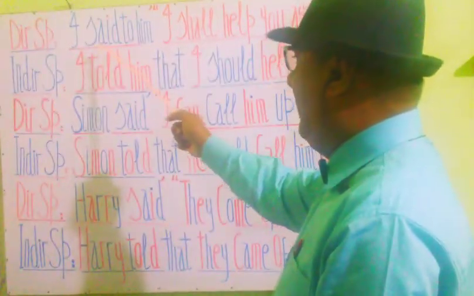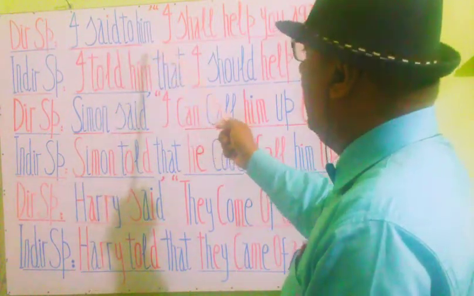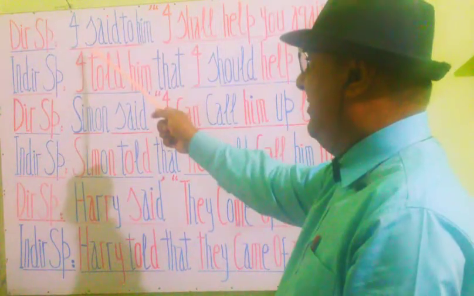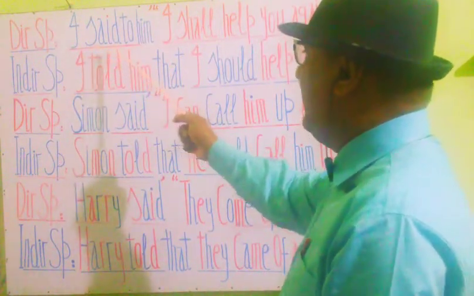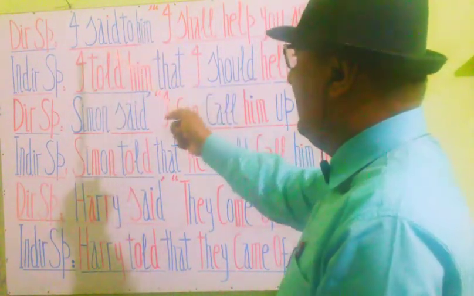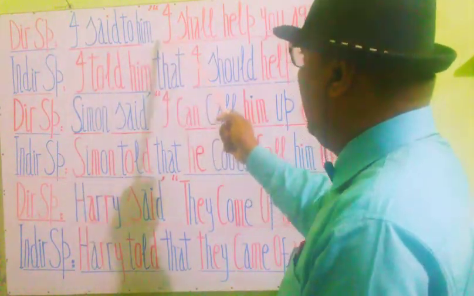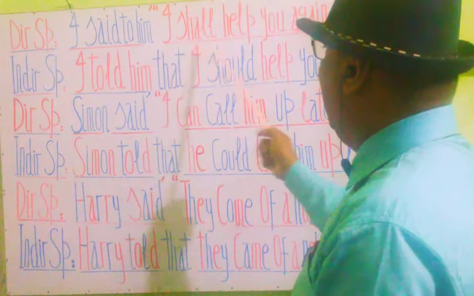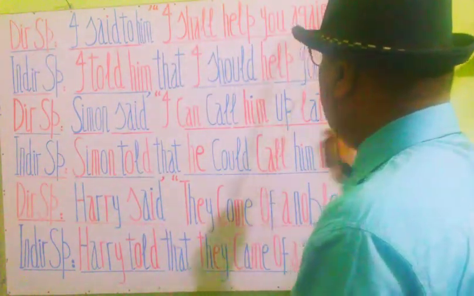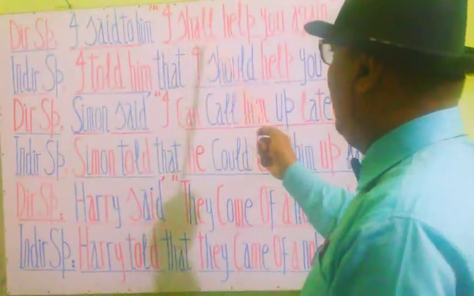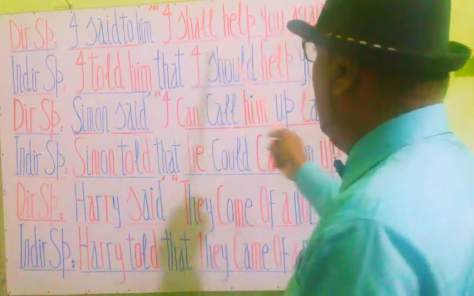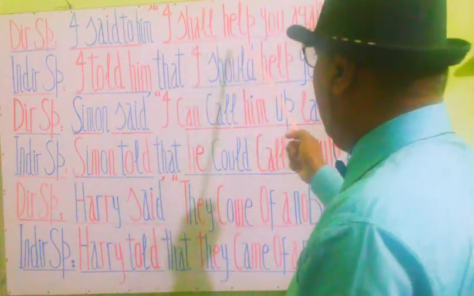This is a simple affirmative statement, a positive statement. The first part of this statement is, I said to him, comma, which is in past tense. Inside the commas you see I shall help you again, commas close. This is the simple future tense, and it's also a positive affirmative statement.